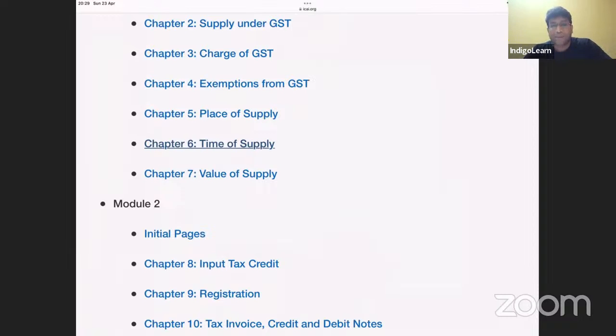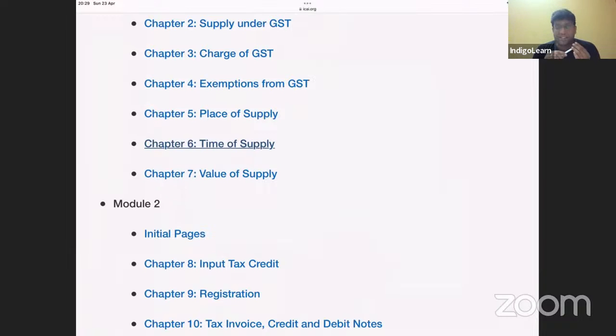Then services by performing artist in folk or classical art forms of music, dance, or theater, provided consideration does not exceed 1.5 lakh. So if it's more than 1.5 lakh, it becomes taxable. And 1.5 lakh limit will not apply if service is given as brand ambassador.